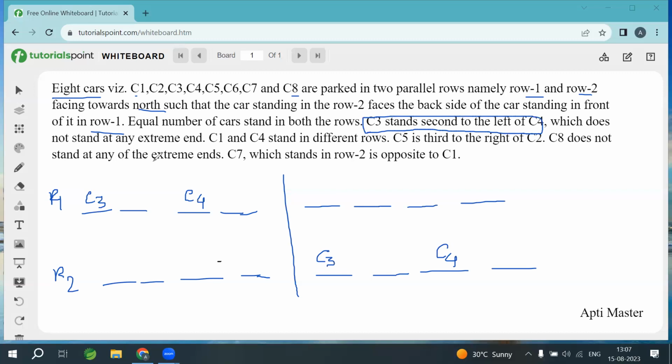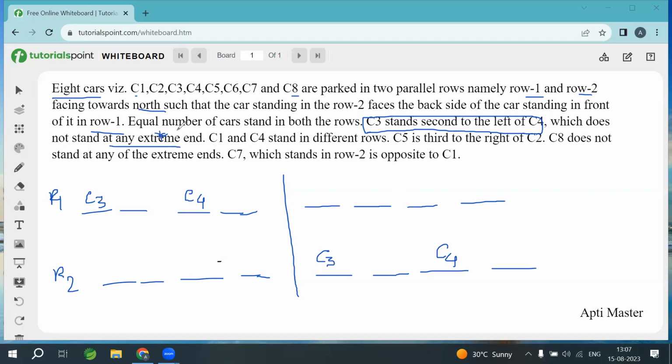Now, C4 does not stand at any extreme end, means C4 is not in the extreme ends. That's why I have put C4 here. Otherwise, there would be another possibility: if C4 is in the extreme position, then C3 will be in these positions. Okay, so many cases can be there if it is not mentioned that it is not at any extreme end. This is a very vital point.